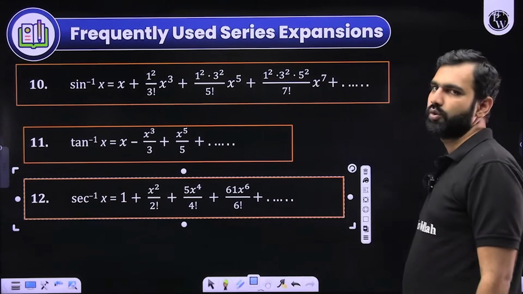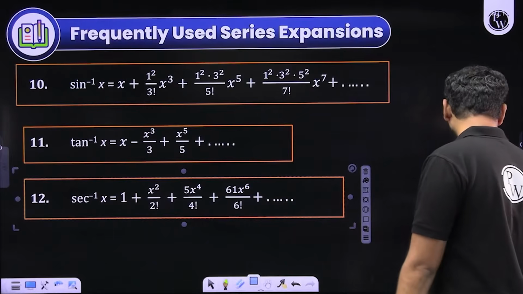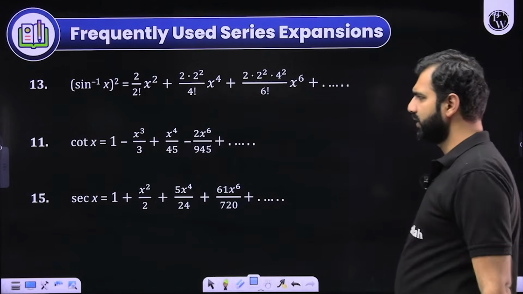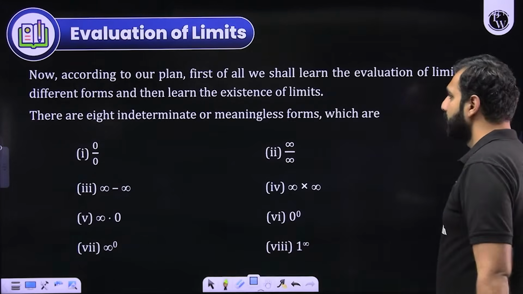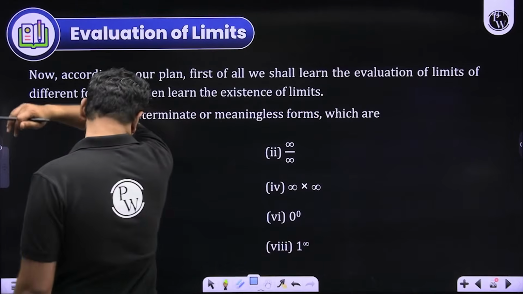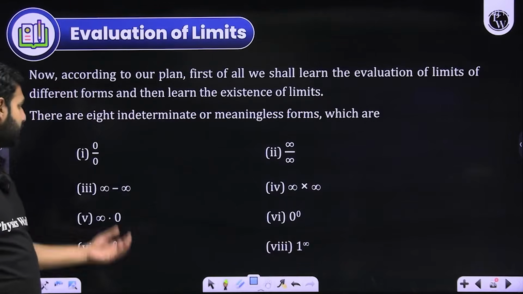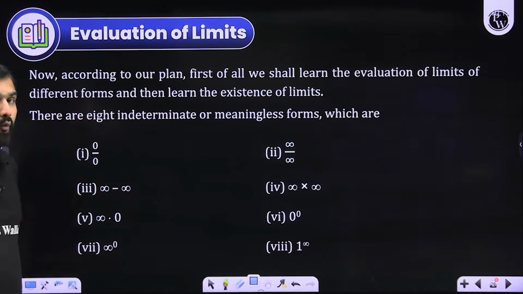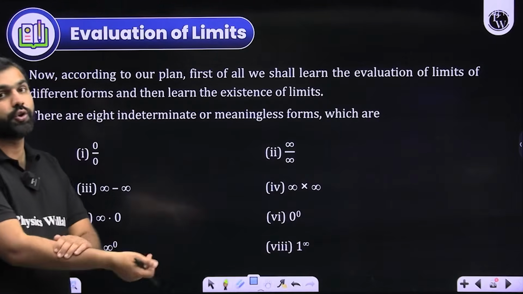So these are also some really important and crucial ones. Now, if I move ahead, these are also some standard expansions and you've got to learn them by looking at them. Once we start discussing these different indeterminate forms, what are these indeterminate forms? 0 by 0, infinity by infinity, and these standard 8 indeterminate forms are what we'll be discussing one after another, that how should you deal with them.